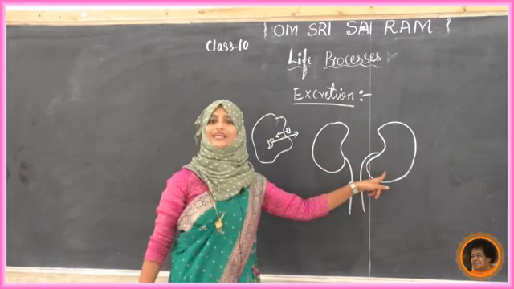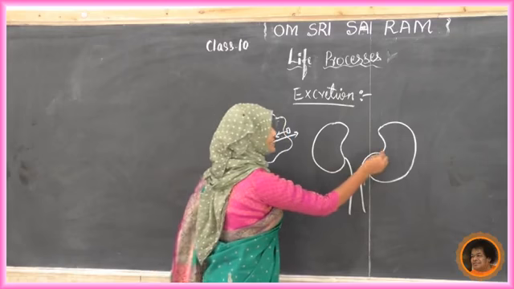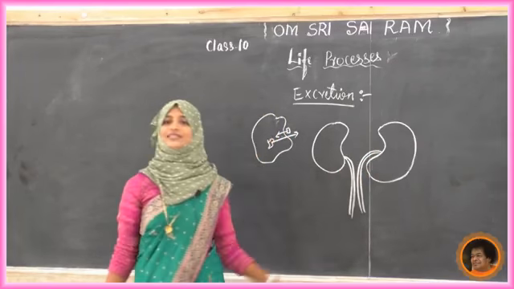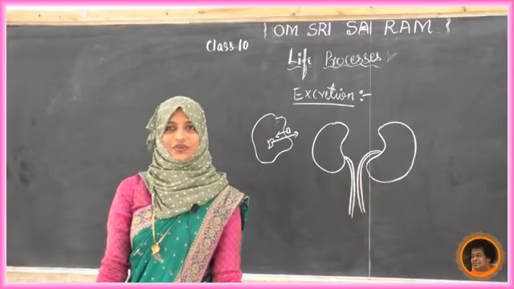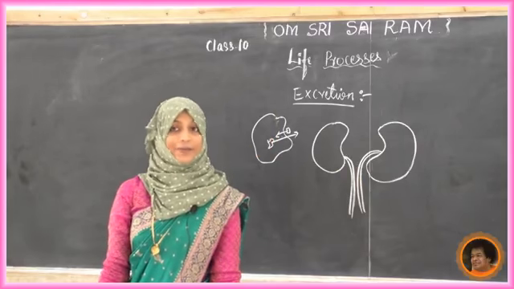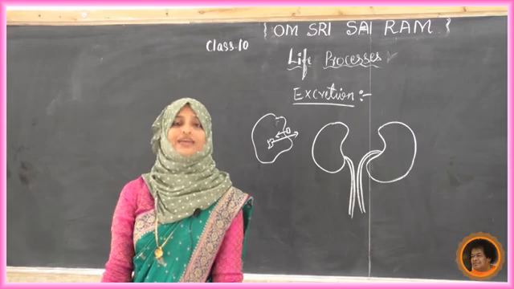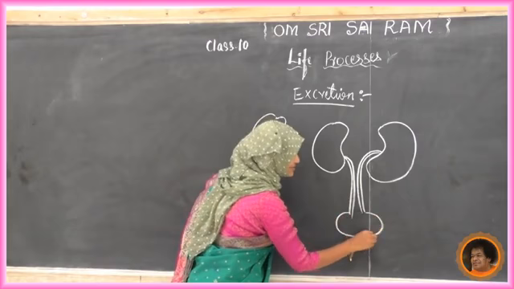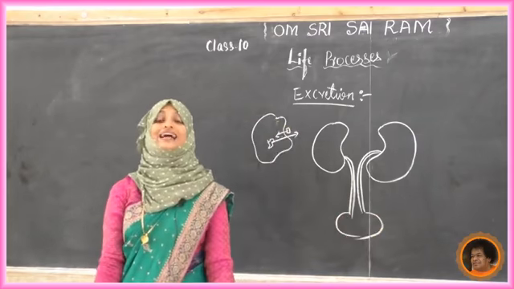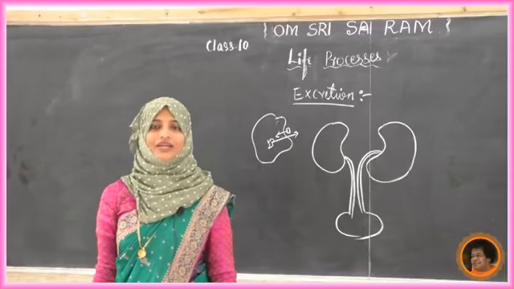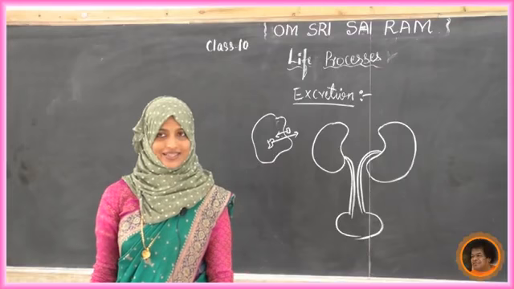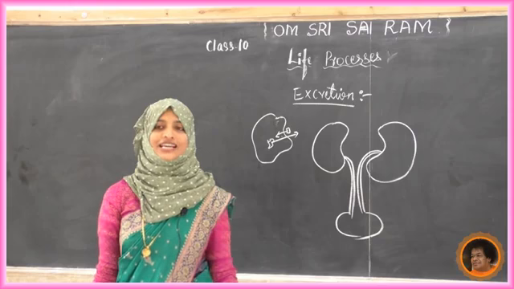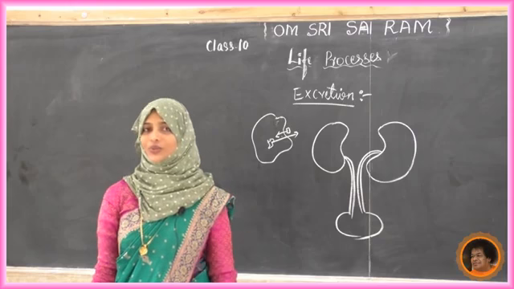They lead from the kidney. This is a pipe-like structure, we'll see it in the diagram later. How many are there? A pair. Two are there, so it is a pair. Next, there is the urinary bladder, like a tank. The function of the urinary bladder is to store our urine.